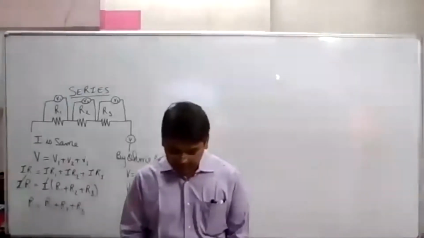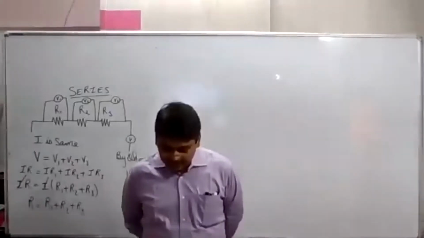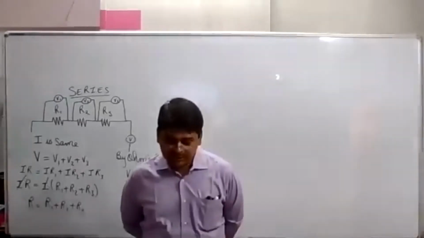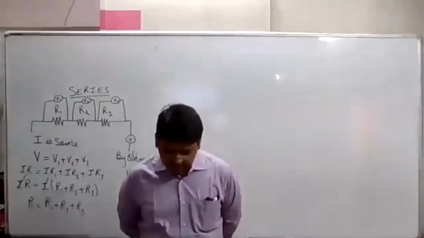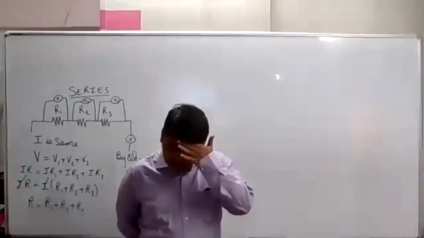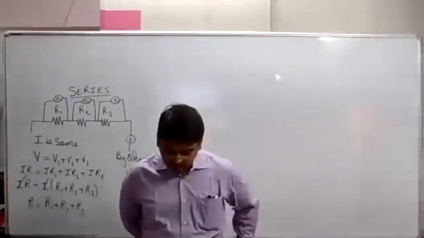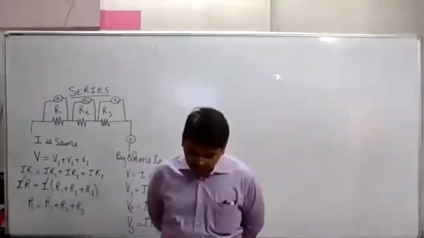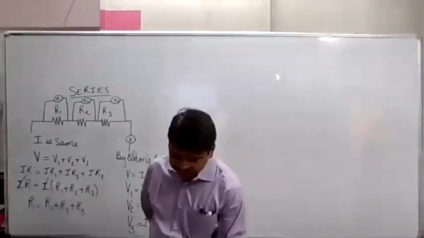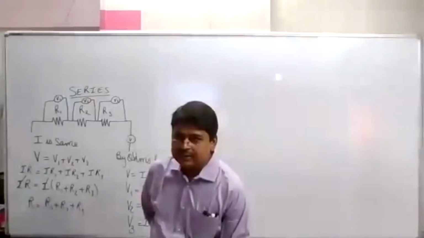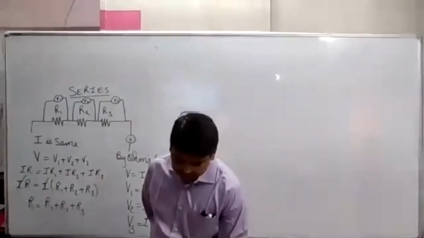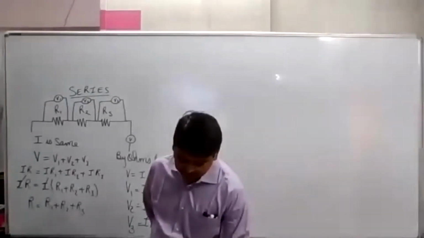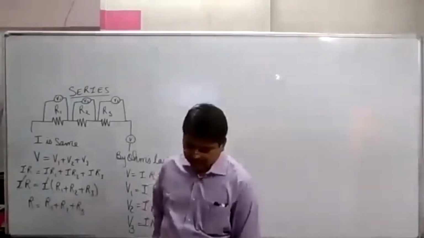Now read the derivation in your textbook. Page number 211. V is equal to V1 plus V2 plus V3. In the electric circuit shown in figure 12.8, let I be the current through the circuit. The current through each resistor is also I. It is possible to replace the three resistors joined in series by an equivalent single resistor of resistance capital R, such that the potential difference capital V across it and the current I through the circuit remains the same.